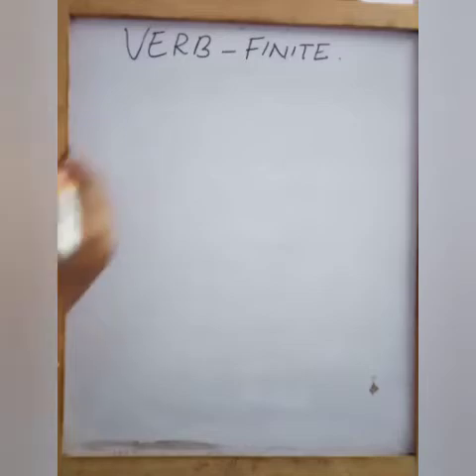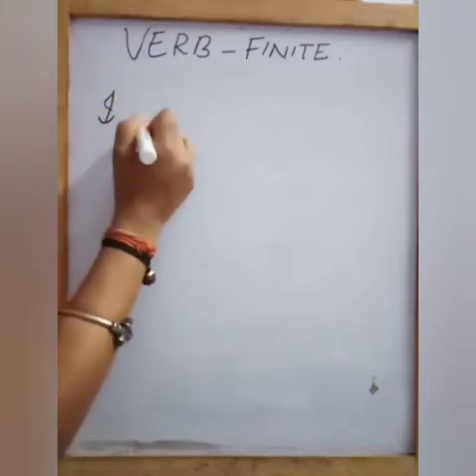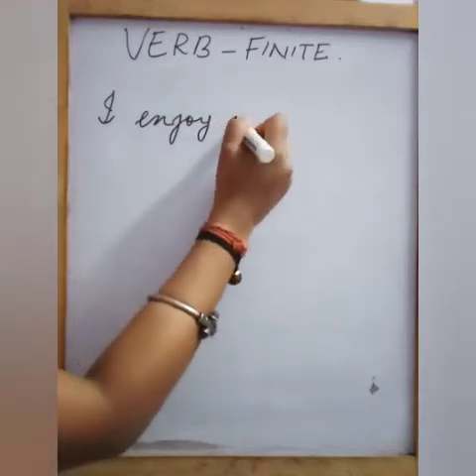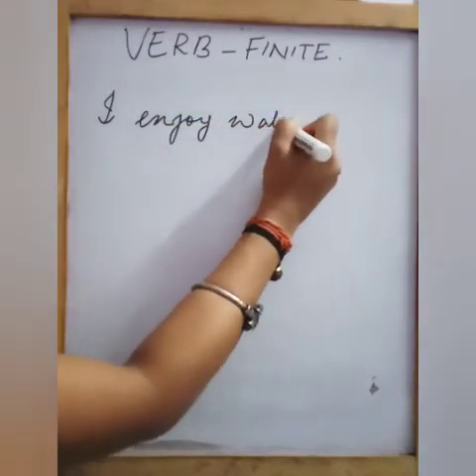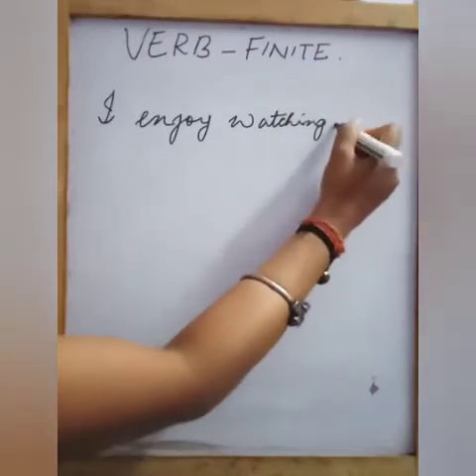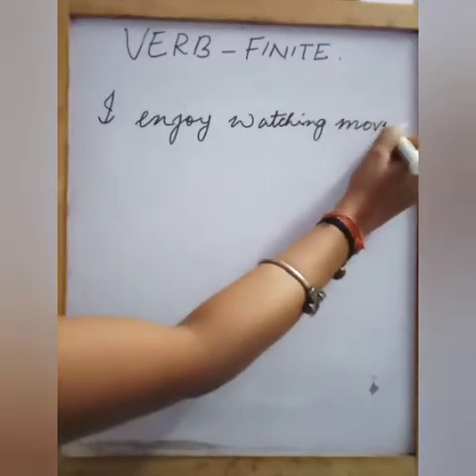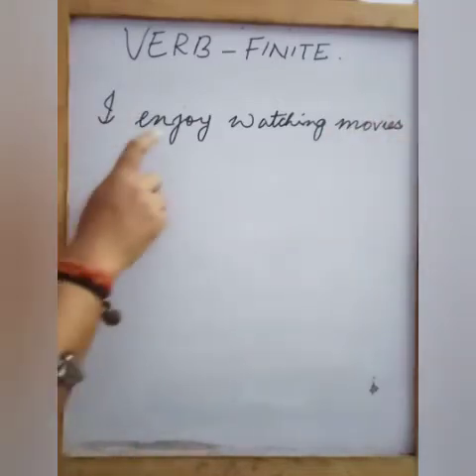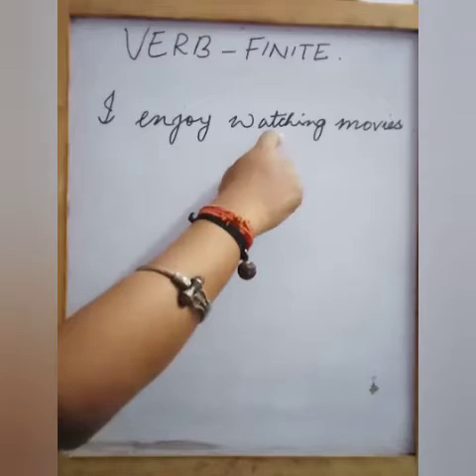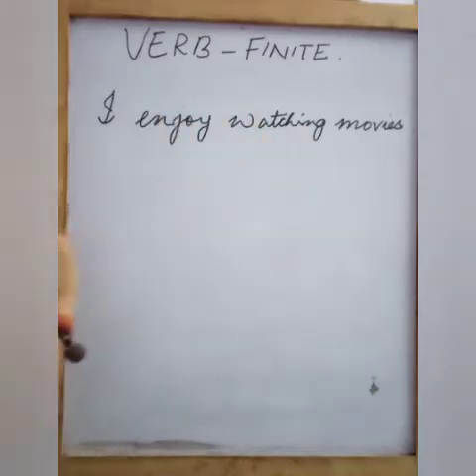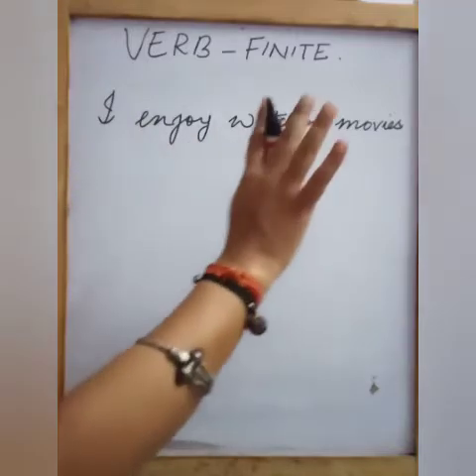Now see, I enjoy watching movies. So in this sentence, which is the verb? This is the main verb, isn't it? Enjoy. And this is also a verb. You can say this is the main verb, this is the auxiliary or the helping verb. So this is in the present tense, isn't it? So, I enjoy watching movies.